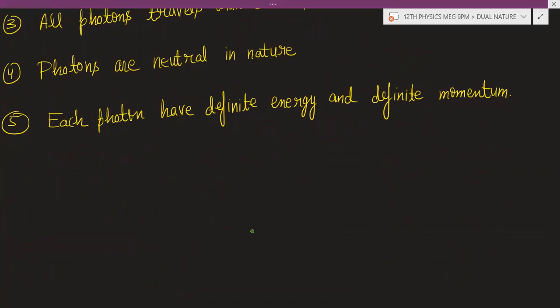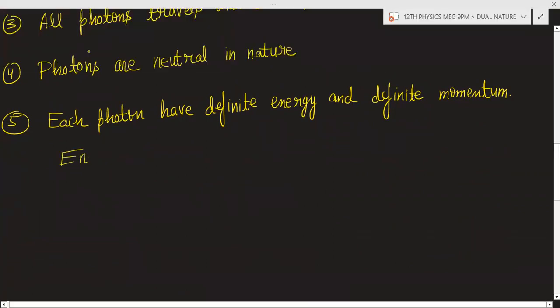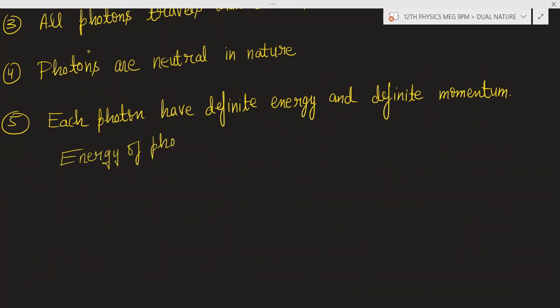The energy of a photon, which I will represent with capital E, is given by hc by lambda, or it is h into f.